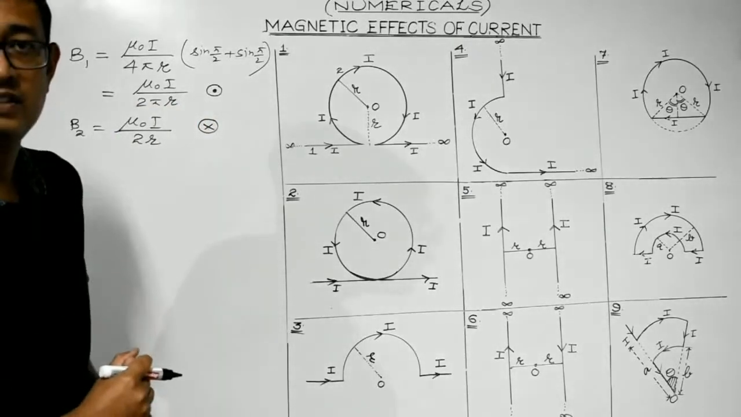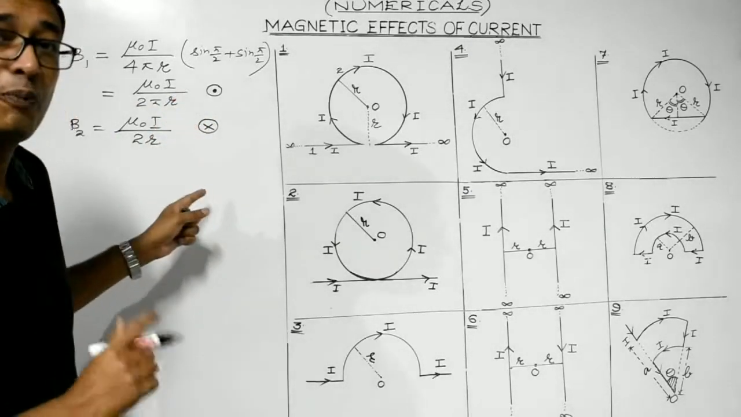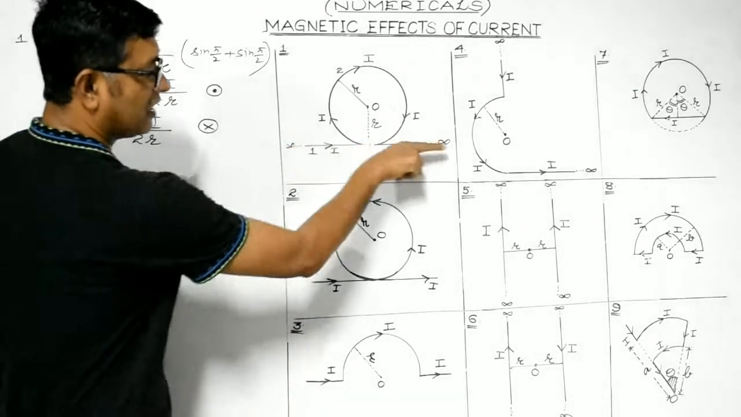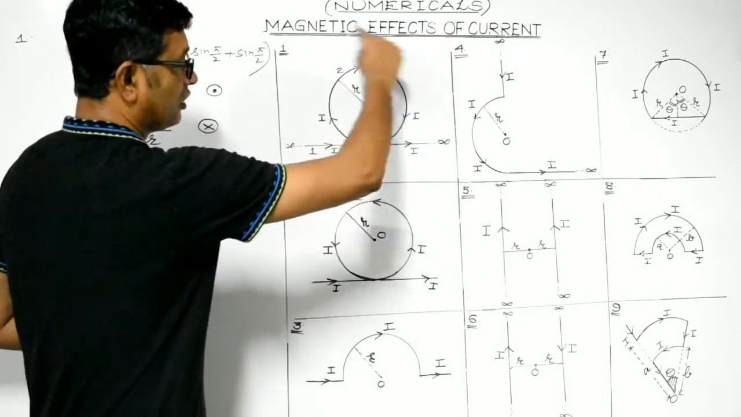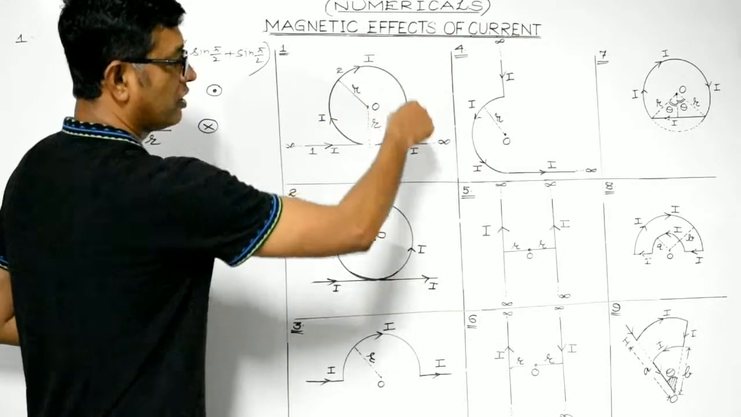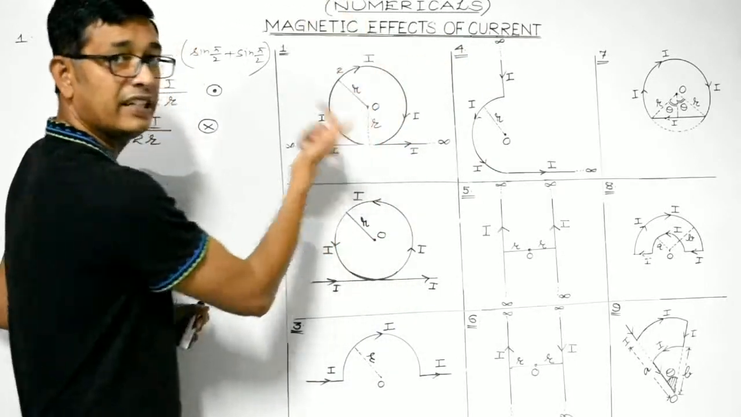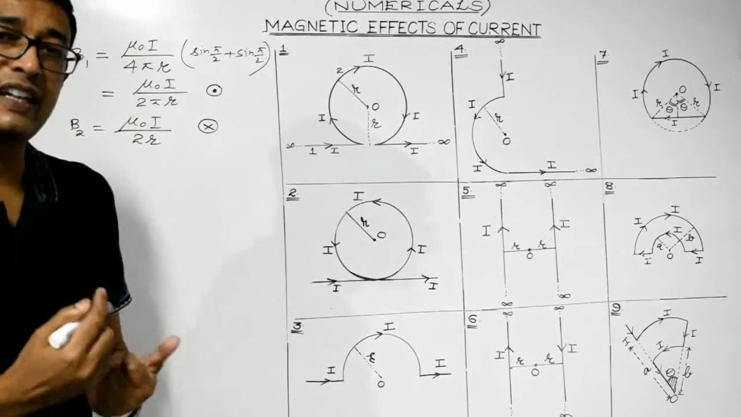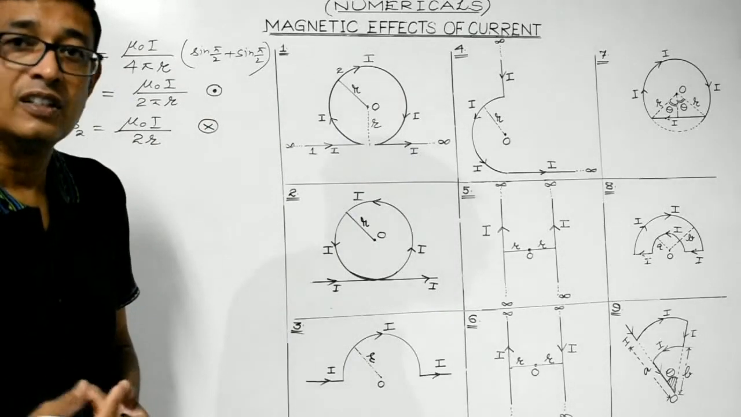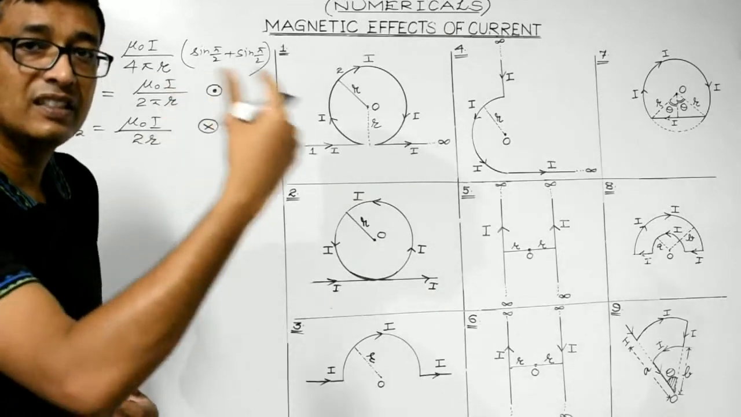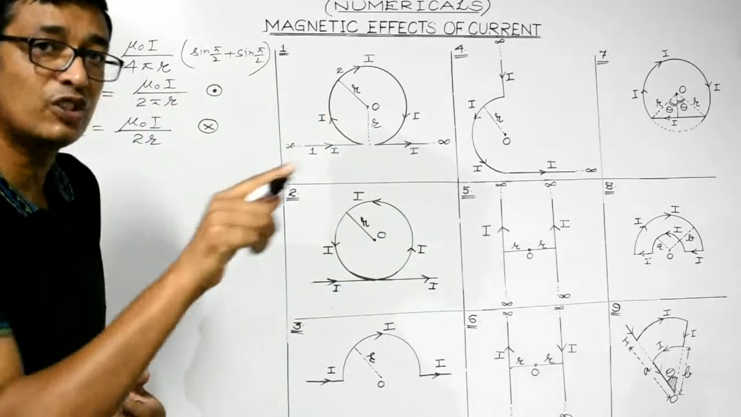Clear, students? So both are oppositely directed. Due to the straight conductor, the magnetic field at point O is directed outwards. Due to the circular current carrying portion, the magnetic field at point O is directed inwards. So both are oppositely directed. They are vector quantities, so the dominant one minus the less dominant one, along the direction of the dominant one.